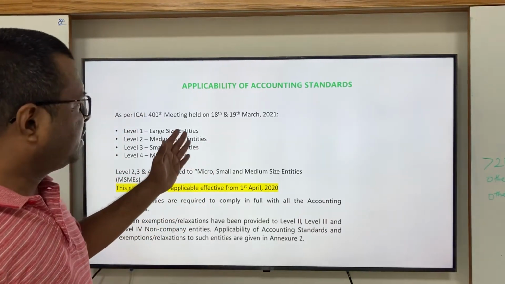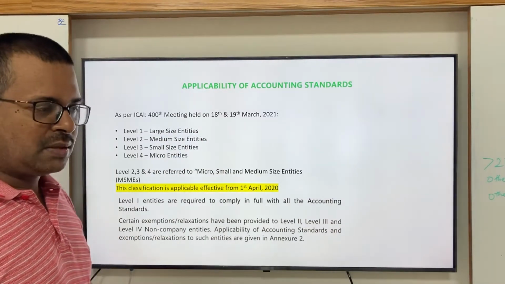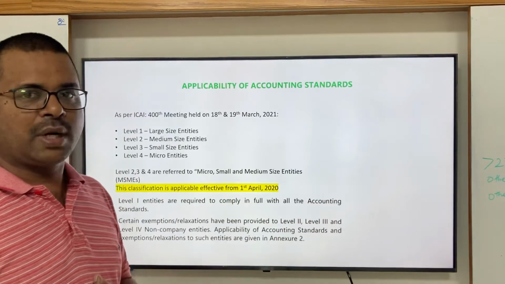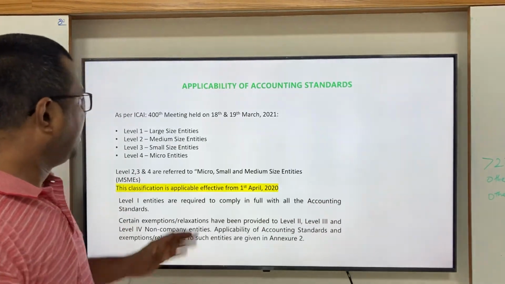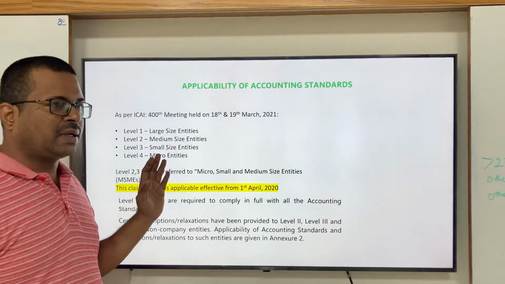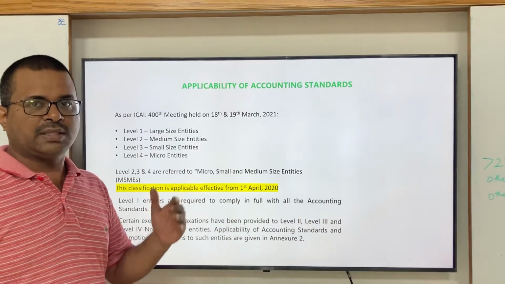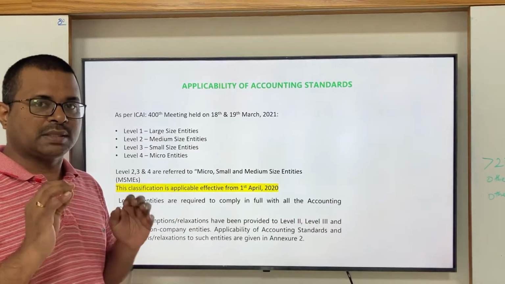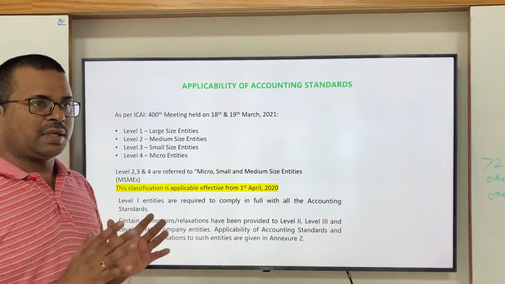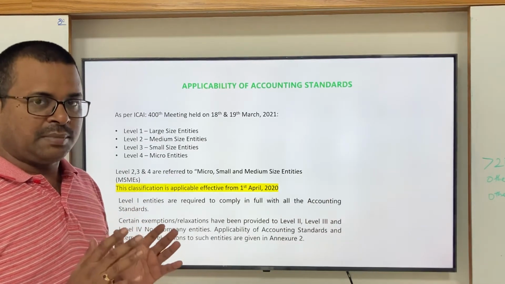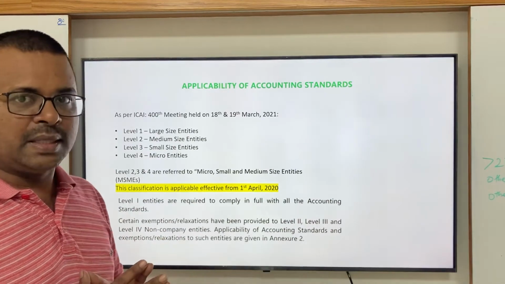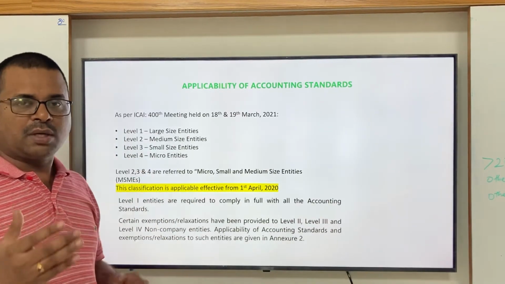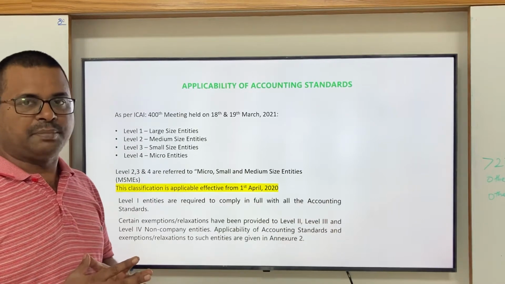On 18th-19th of March 2021, the Institute Council had come up with a new criteria in their 400th Council meeting. In that meeting, they reclassified the various levels of entities which are applicable for non-company entities. Please note, whatever the Institute has prescribed is for non-corporate entities. But what the central government has prescribed is applicable for companies.